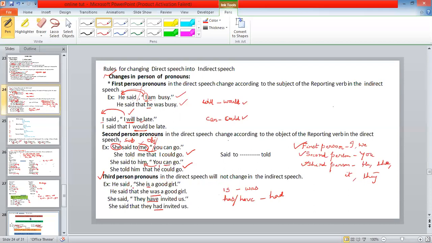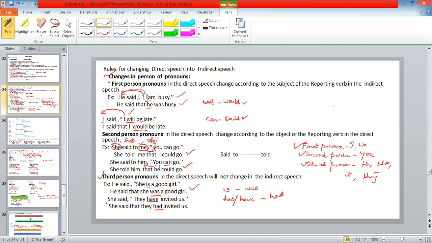Okay, let's see the example. He said, she is a good girl. He said that she, what is she here again? First person, second person or third person? Yes, third person. Already you know that the tense will change, present tense changes into past tense. So she, being third person, will remain the same. There is no change at all. He said that she was a good girl. Clear?